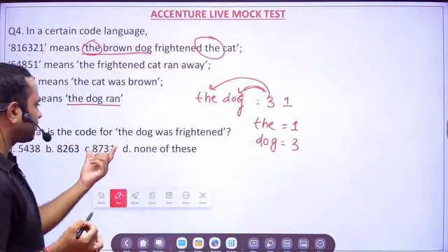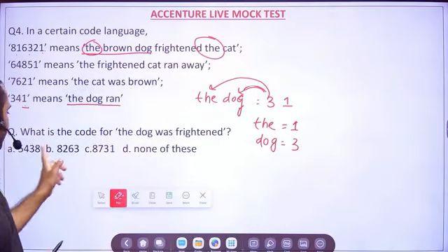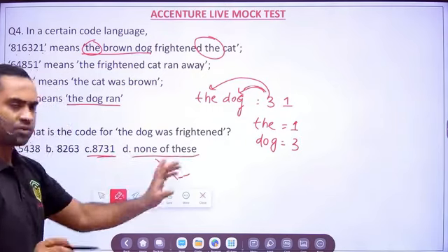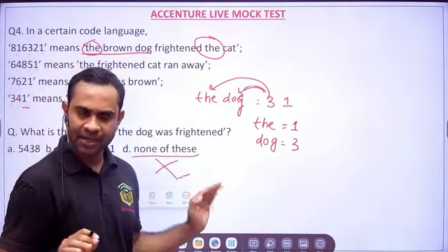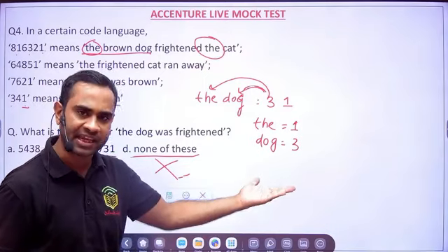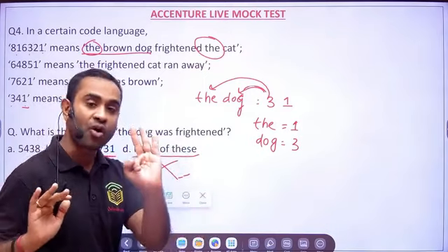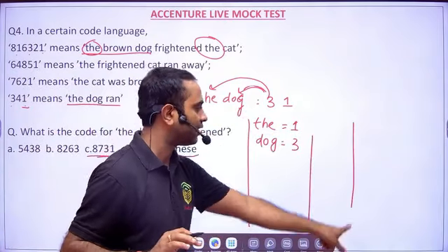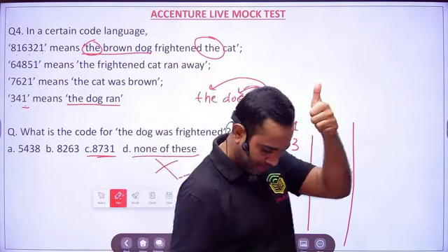But this question is telling the dog was frightened. Now you can mark this option, but you have none of this, right? So it's better to always calculate the complete thing. Even in the next slide, if you might have seen, we had 3 more questions to solve. So I need the code for each and everything, and then only I will be able to proceed, right?